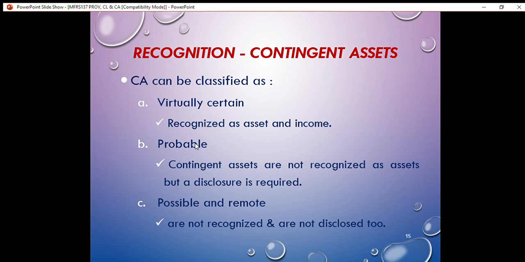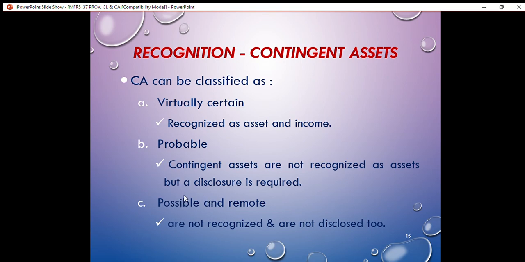Alright. If the contingent asset is probable, probable here means there is more than 50% chance that the company would receive an income from the outside party. So if the contingent asset is probable, it should not be recognized as an asset, but a disclosure is required in the notes to the financial statements.